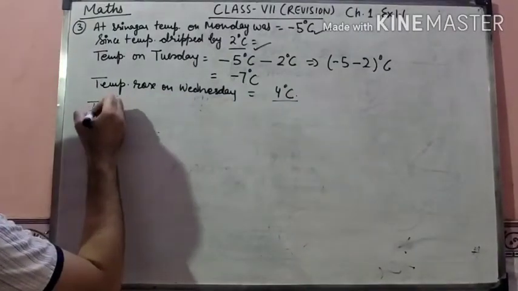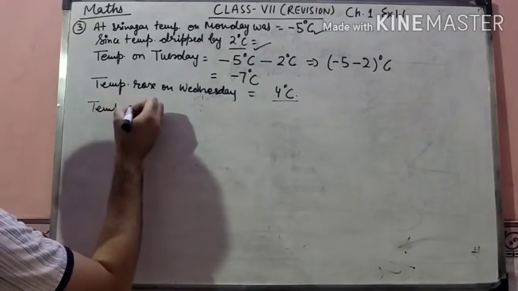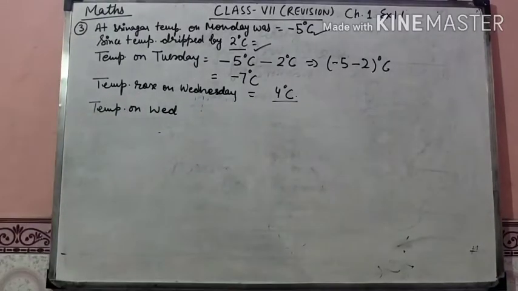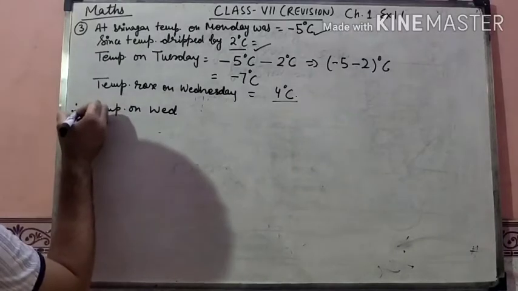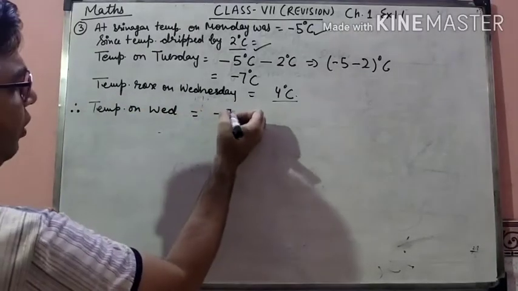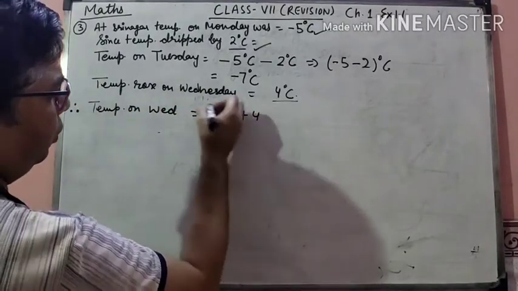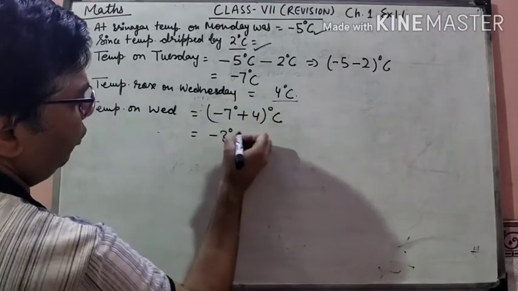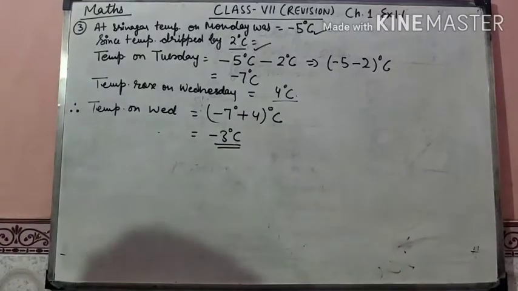So the temperature on Wednesday will be -7 degrees Celsius plus 4. The result is -3 degrees Celsius.